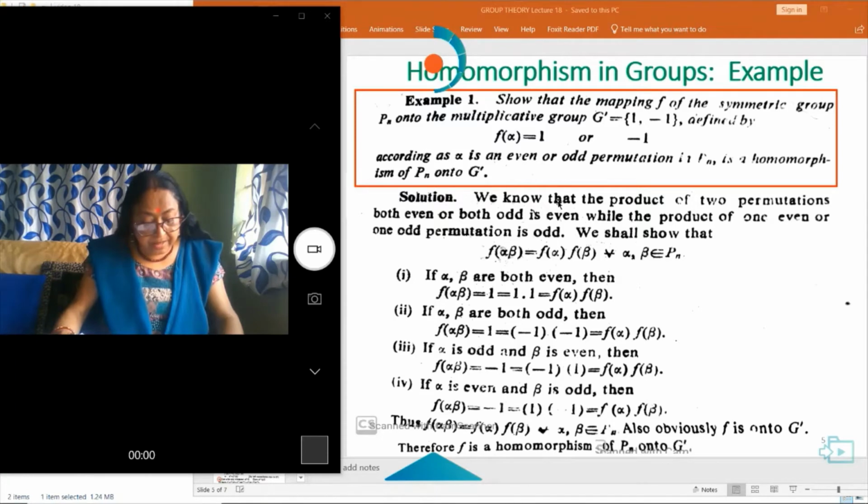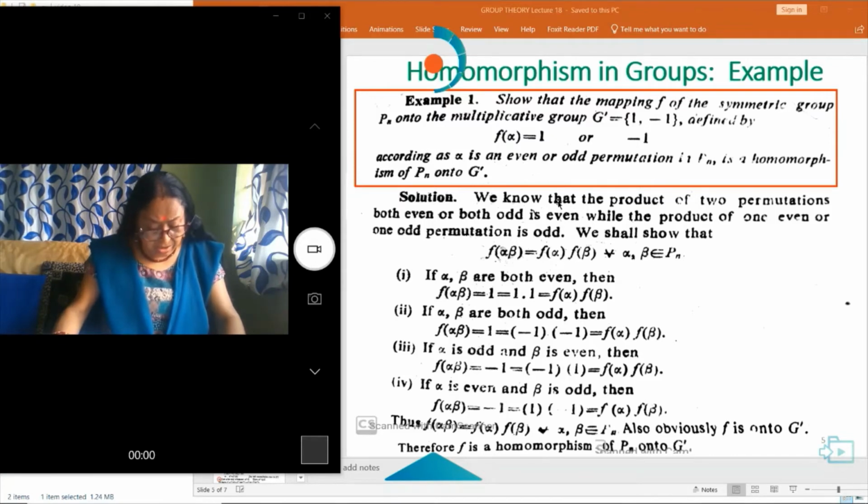And here f(alpha beta) is equal to f(alpha) into f(beta), because alpha, beta belong to Pn. If alpha, beta are both even, then f(alpha beta) is equal to 1, as 1 into 1 is equal to f(alpha) into f(beta). Next, if alpha, beta are both odd, then f(alpha beta) is equal to 1, which is minus 1 into minus 1, equal to f(alpha) into f(beta).